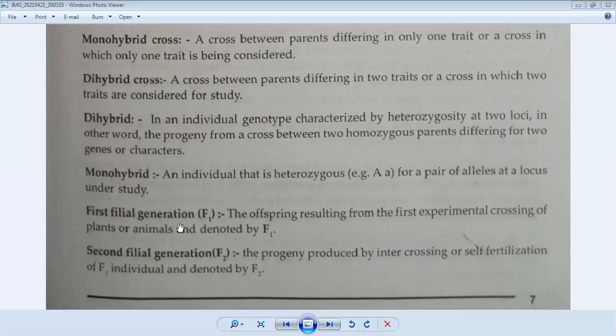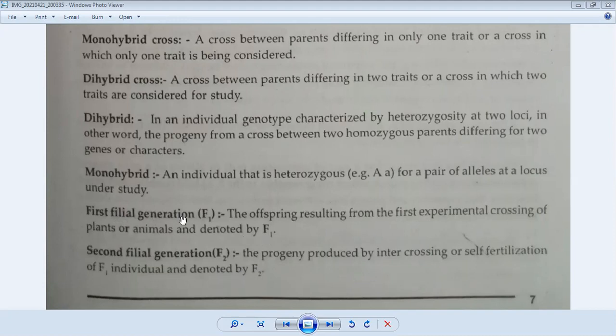So let's talk about this first filial generation. Filial is a Greek word; filial stands for son or offspring. First filial generation, F1 generation: the offspring resulting from the first experimental crossing of plants or animals, denoted by F1. जो ऑफस्प्रिंग हमें फर्स्ट क्रॉसिंग करने के बाद नेक्स्ट जनरेशन में मिलता है, that offspring is called the F1 generation or the F1 offspring.